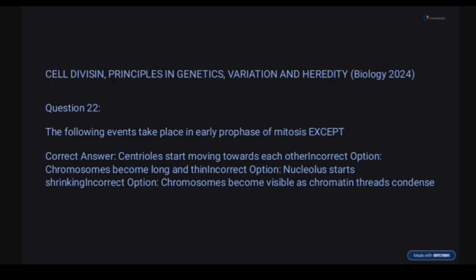This does not happen during prophase. Now, next option says chromosomes become long and thin. Very correct. Nucleus starts to shrink. Very correct. Chromosomes become visible as chromatin threads condense. And these are typical things that occur during what? Prophase.